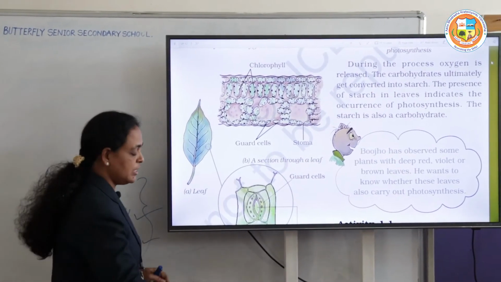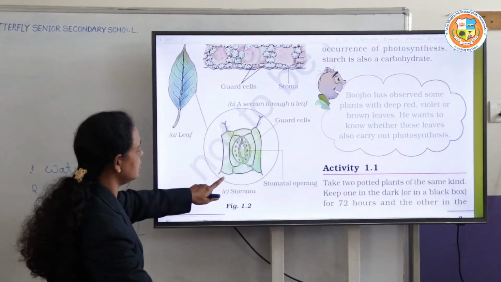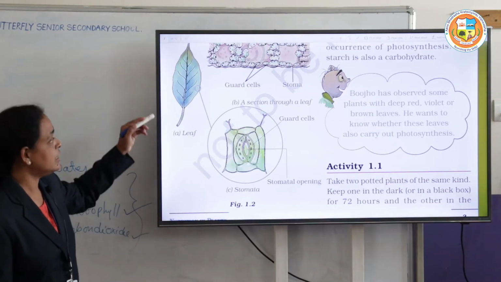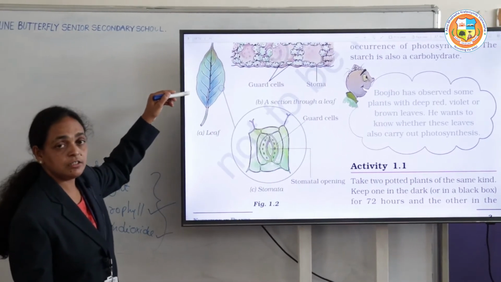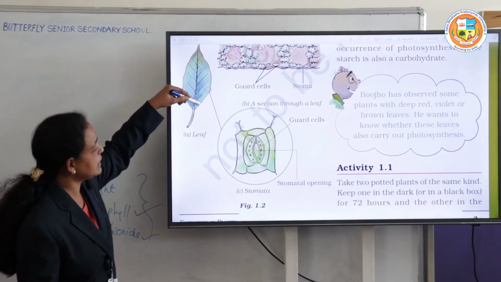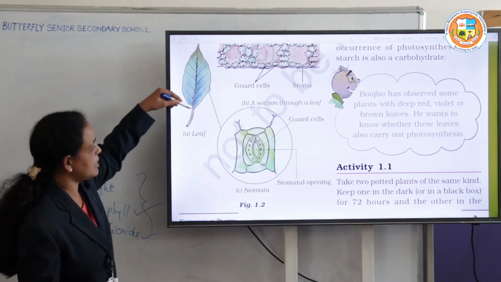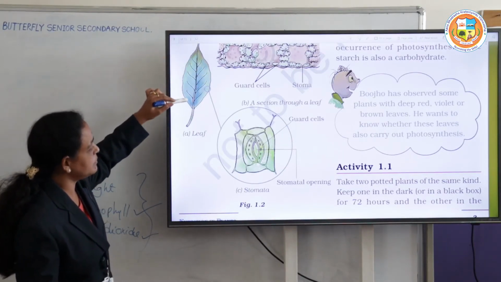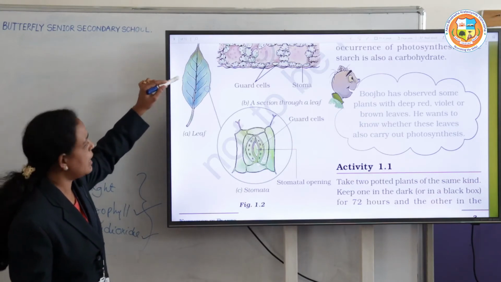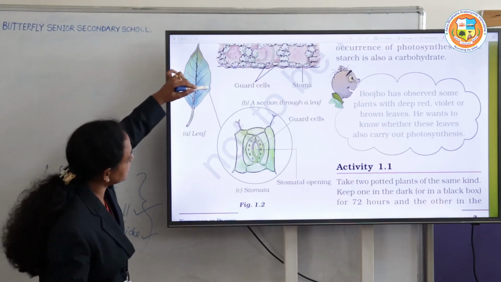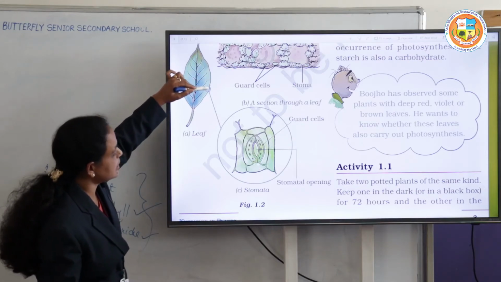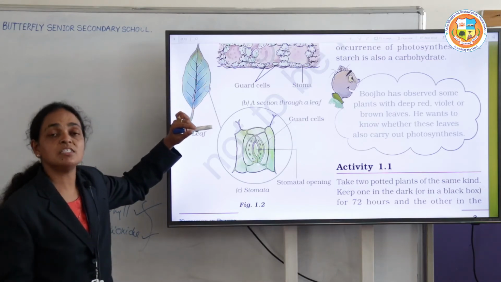Come to that. This structure we call a stomata. Where is it present? If you take the leaf, this is the margin, and here is the apex and the rib. In the margin areas, tiny pores are present.